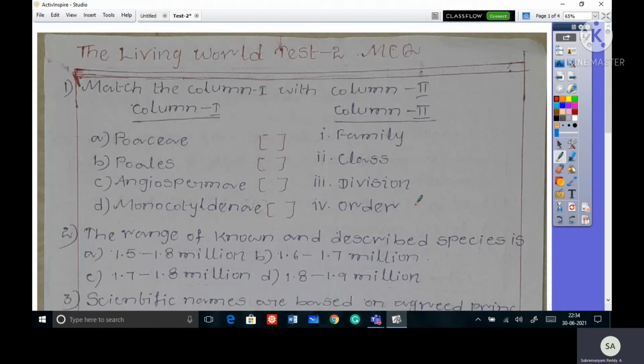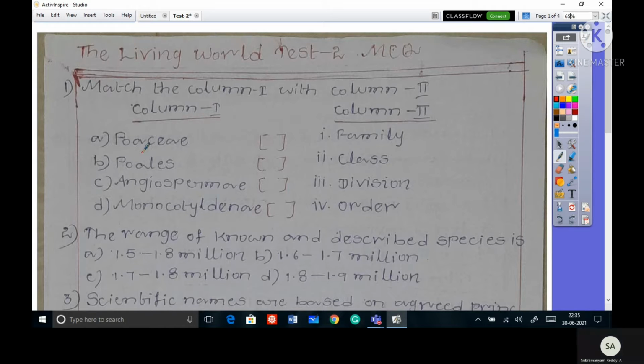Today we are going to discuss the living world test 2 MCQ questions. First one is match the column 1 with column 2. Column 1: A OAC, B OALIS, C angiosperm, D monocotyledon. Next column 2. First one family, second one class, third one division, fourth one order.